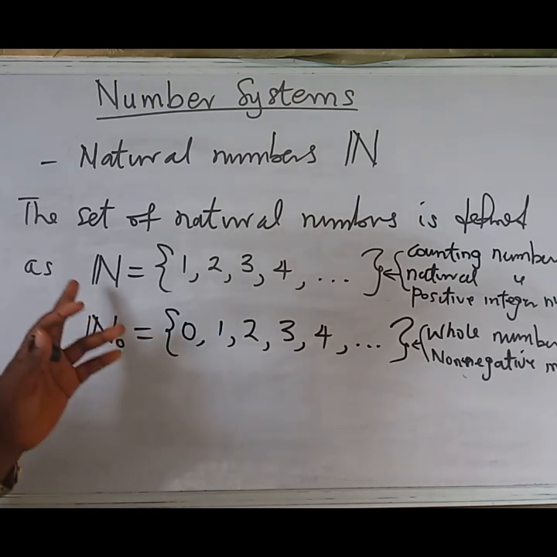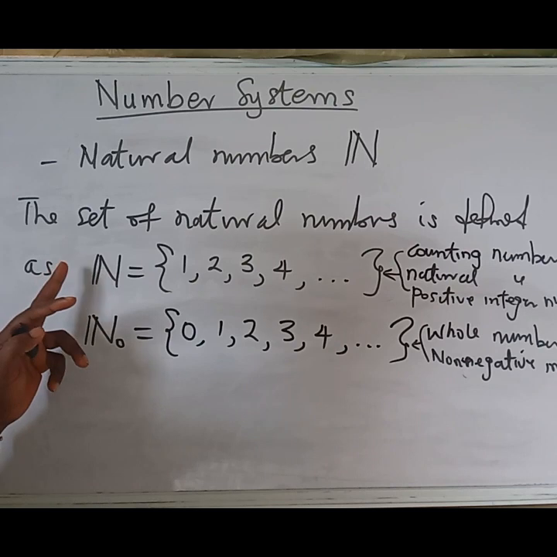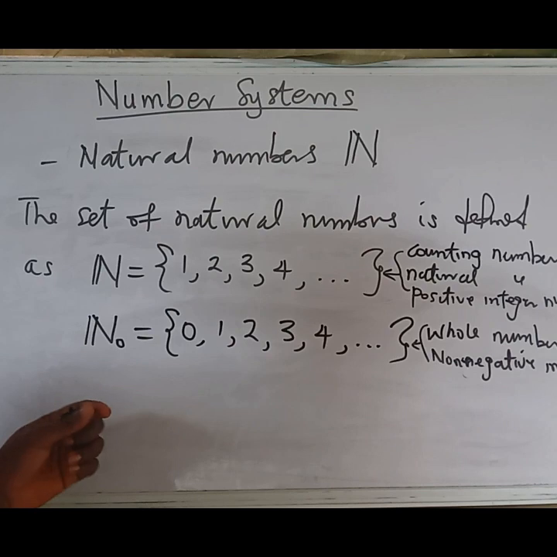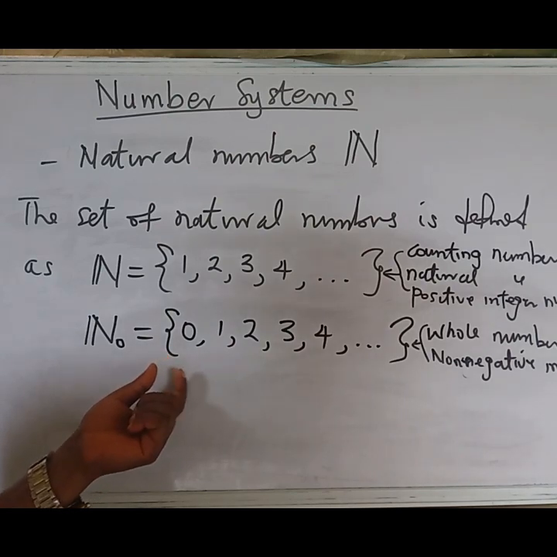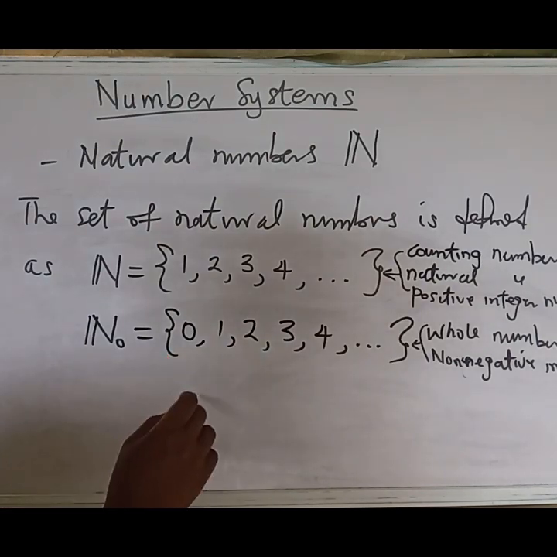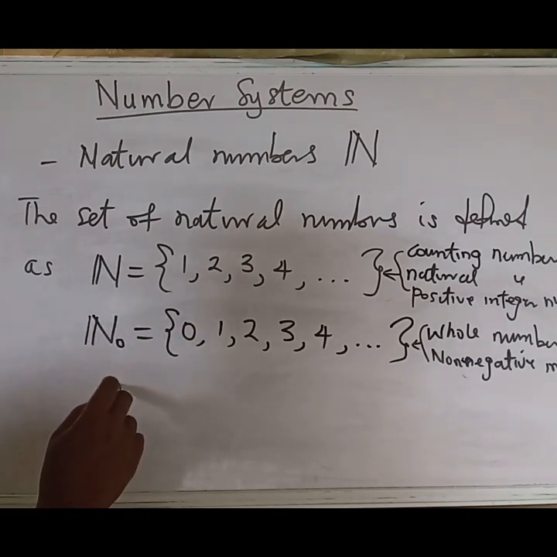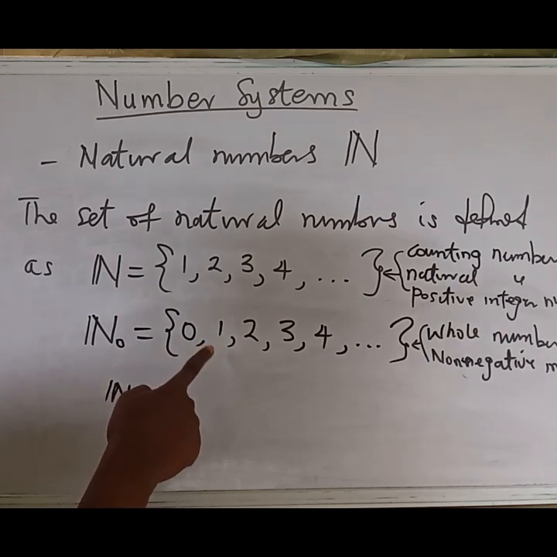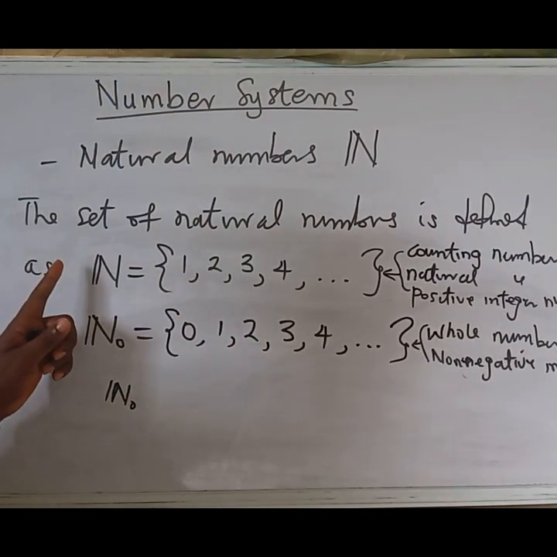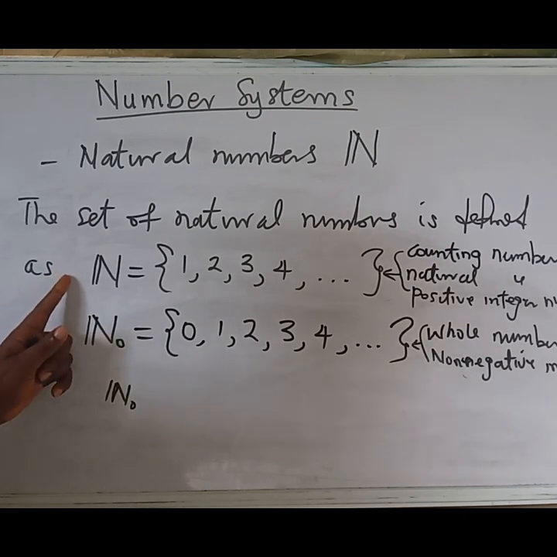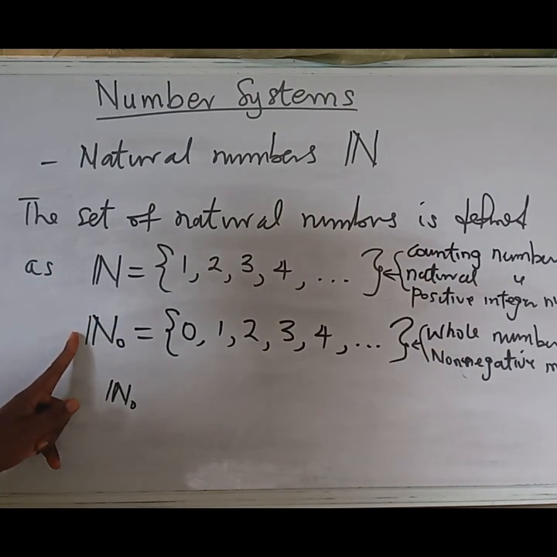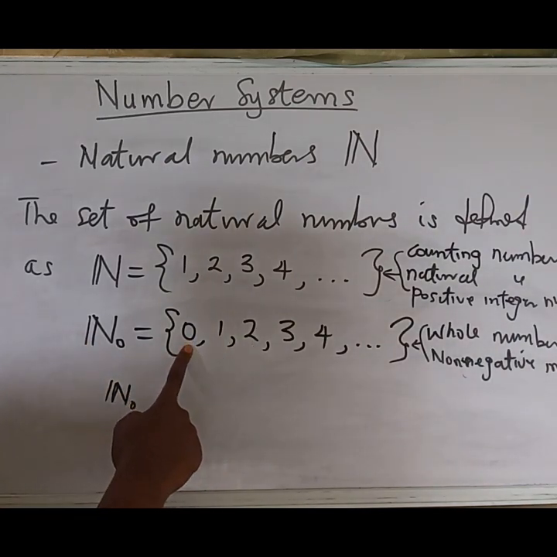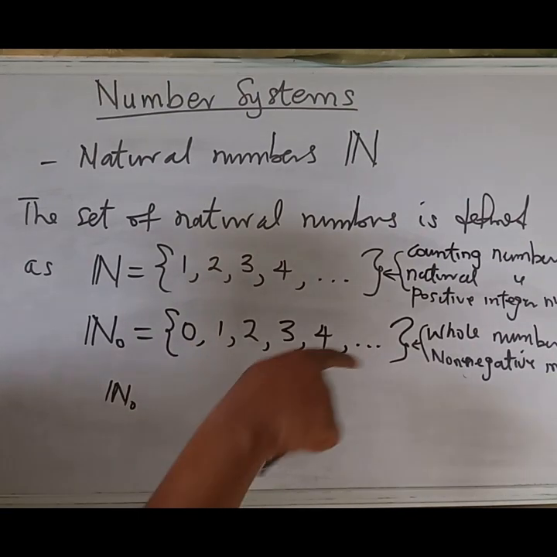So the same properties that hold for the natural numbers also hold for these whole numbers. Just that when we are talking about the first property, one of the sub-properties under the identity law does not hold for this under addition, but it will hold for this, because with the inclusion of zero we can find a number that when we add it to a number, we get that number back.